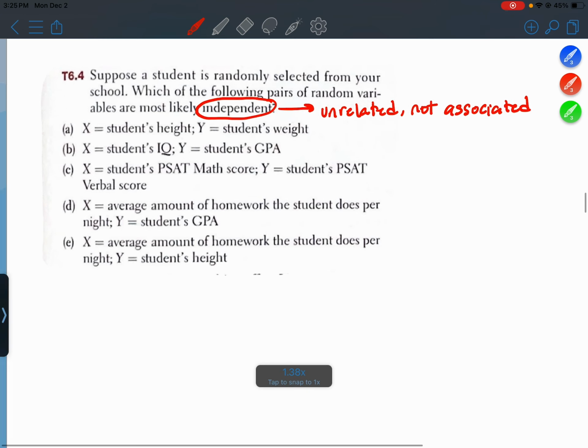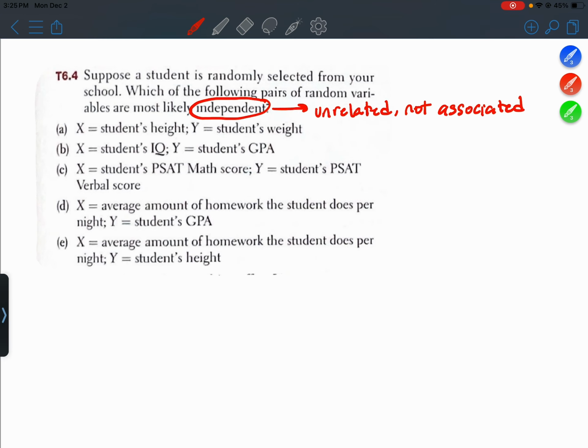All right, so looking at choice A, student height versus student weight, those are probably related. Taller students tend to weigh more, and shorter students tend to weigh less, just because of how body mass works. So I don't think it's A. B, students' IQ and students' GPA. Well, those two things are kind of a measure of intelligence or a measure of how hard a student works. So those are most likely going to be related to each other.